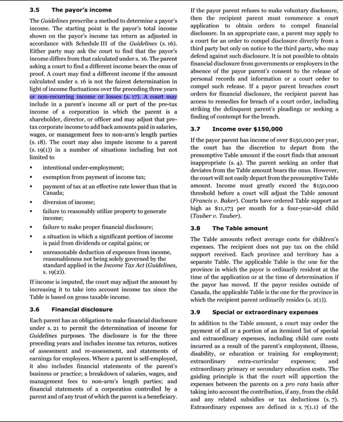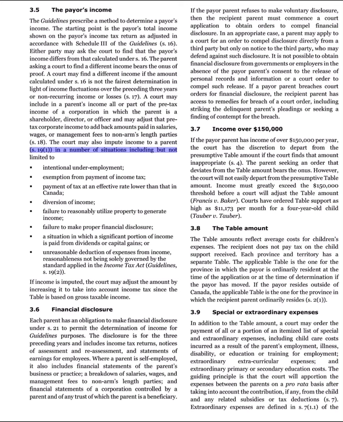A court may include in a parent's income all or part of the pre-tax income of a corporation in which the parent is a shareholder, director, or officer and may adjust that pre-tax corporate income to add back amounts paid in salaries, wages, or management fees to non-arm's length parties. S18. The court may also impute income to a parent.